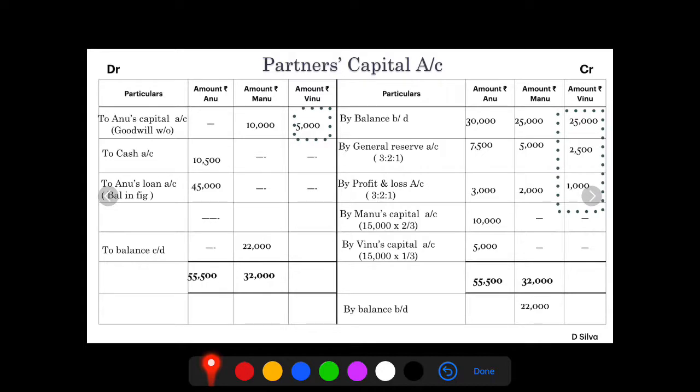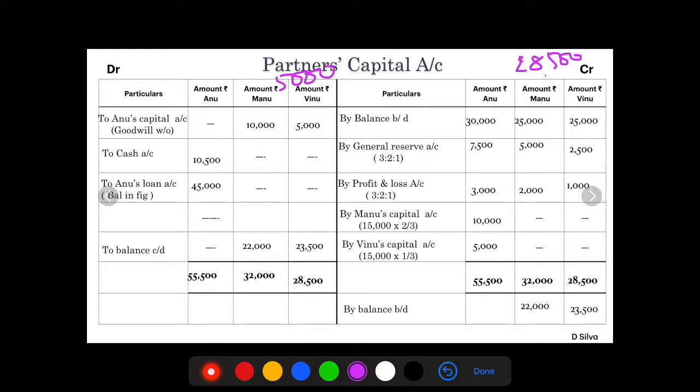Next partner is Vinu. On the debit side, the amount is 5,000. Credit side amount is rupees 28,500. So we will write the highest amount 28,500, minus 5,000, we will get 23,500. Let's bring down the same amount.